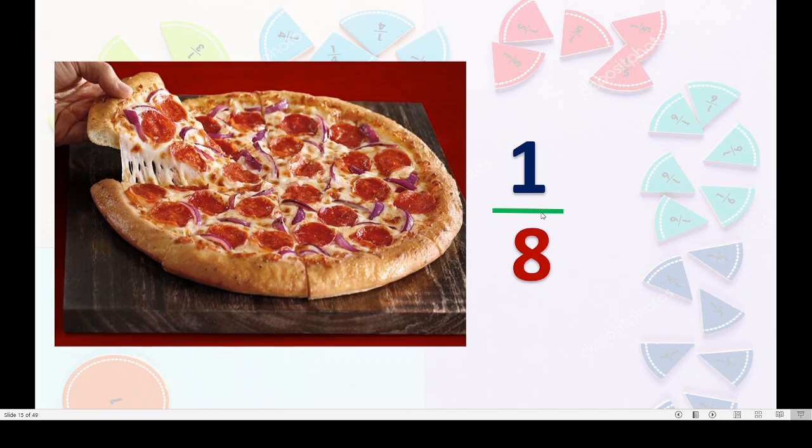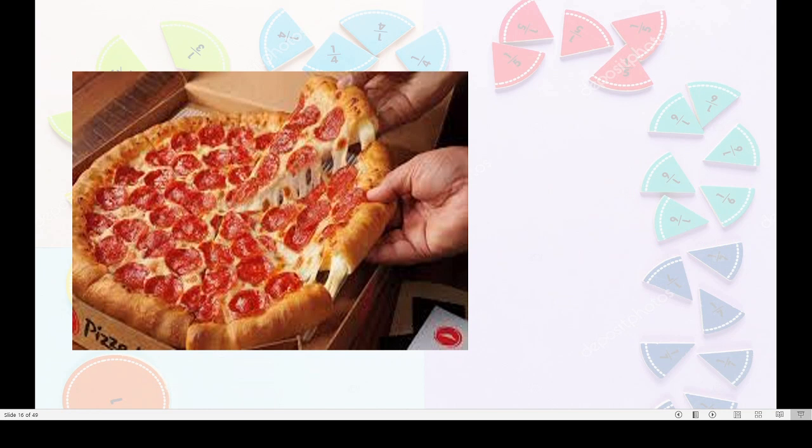Remember this thing. Total 8 parts are there. 1 I will take away. How many remain? 7. But here what will we write? I have taken away 1. So 1 upon 8 is the fraction. Now 1 is the numerator and 8 is the denominator. Got this? Okay. Yes. You are also there along with me. Am I right? Myself, I have taken 1 piece and you are taking 1 piece. So, how to write the fraction here?